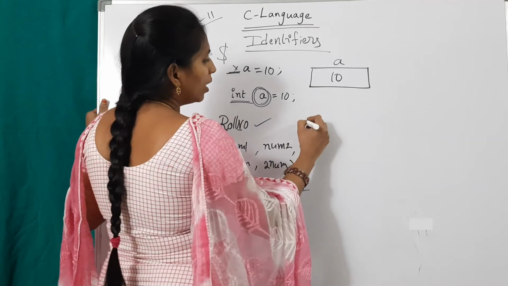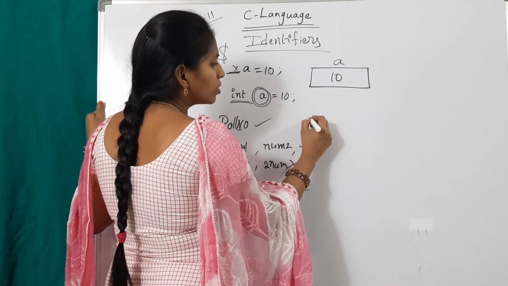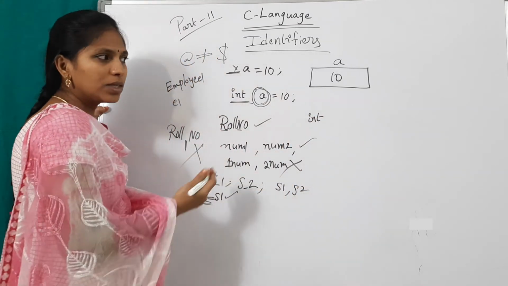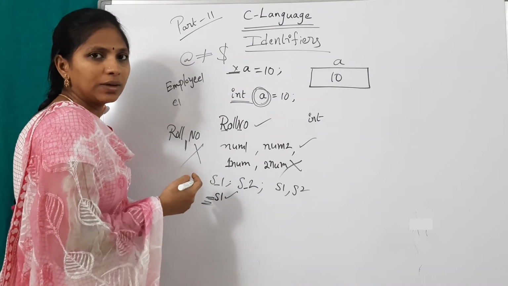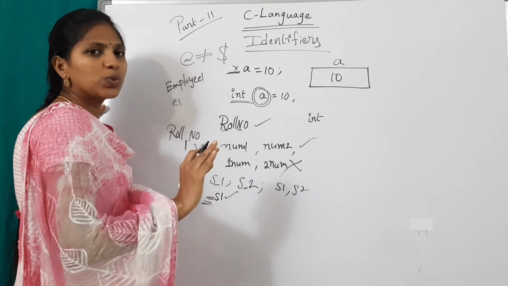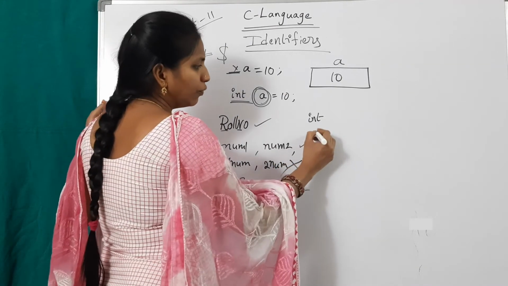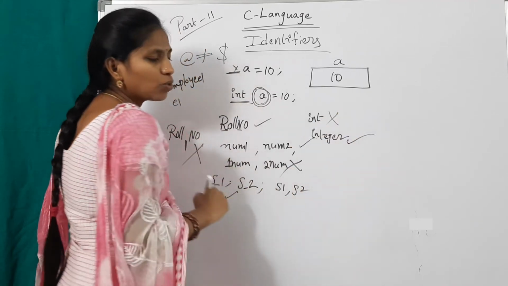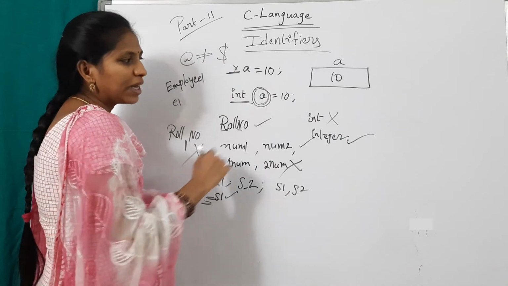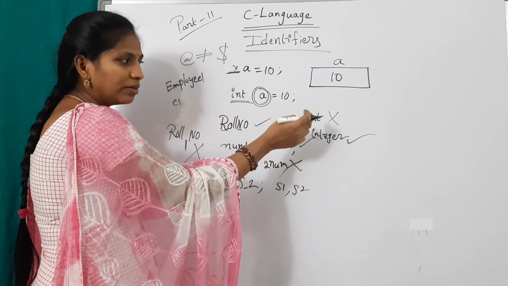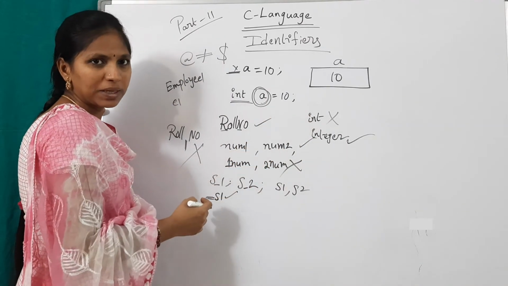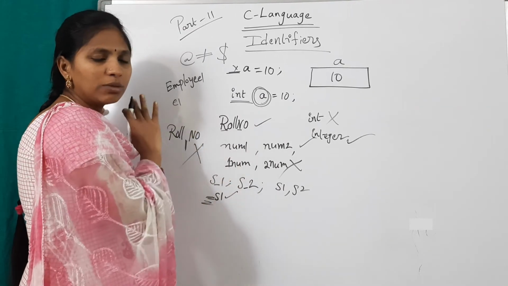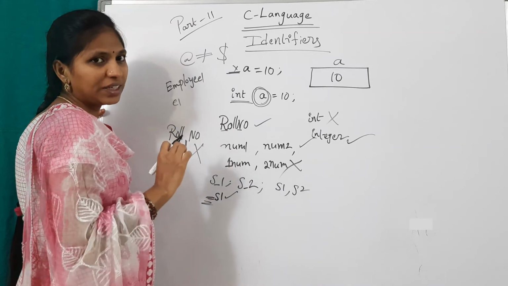Suppose in variable names I use int. The variable name is like this. This is wrong because this is a keyword. A variable name should not match any keyword. If you want to use it, use integer. This is valid, but int is invalid, because int is predefined for a special purpose, for special work. Any identifier name should not match any keyword.